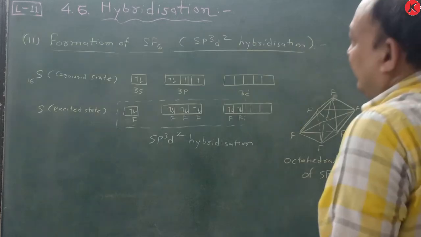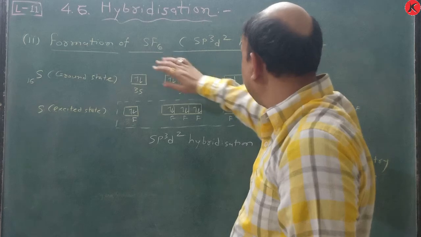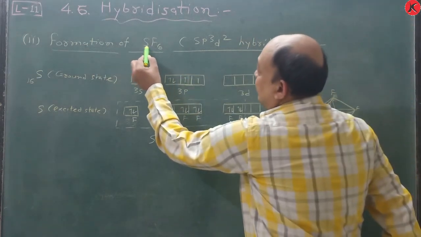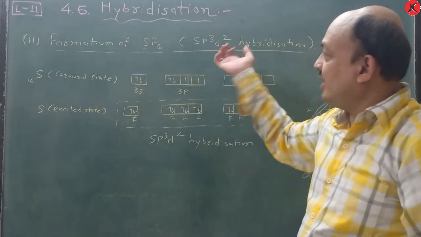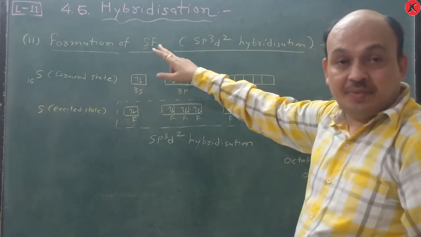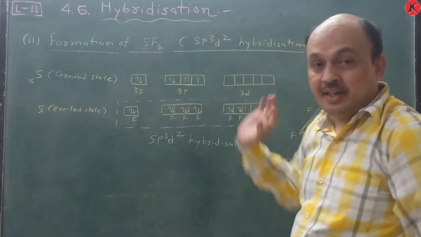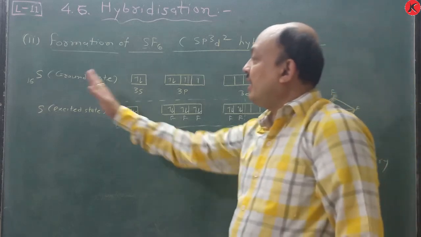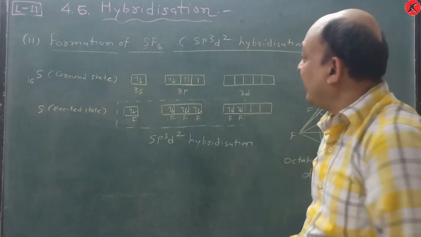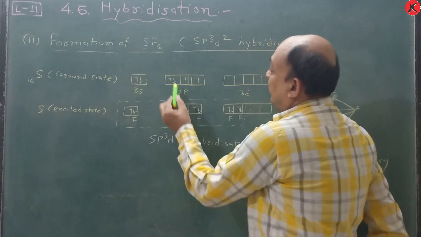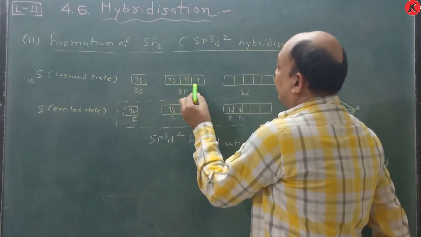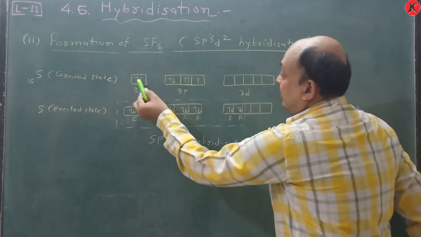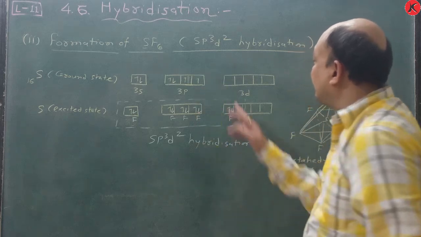Now, the last hybridization, formation of SF6, sp3d2 hybridization. So here sulfur is the central atom and six fluorine atoms are attached with the sulfur atom. So here hybridization is sp3d2, and in the ground state the valence shell electronic configuration is 3s2 3px2 3py1 3pz1 and 3d0. But in the excited state these two electrons are promoted to the 3d orbital.